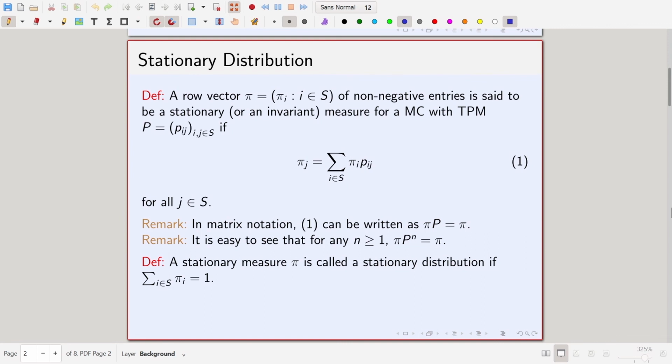So, today we will start with a new topic called stationary distributions, which is a very important topic. As we proceed along the topic, you will realize why I am saying that this is a very important topic. So, let us start. First, we start with a definition.